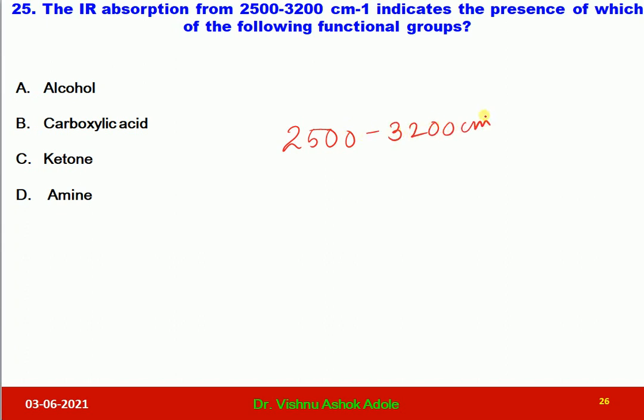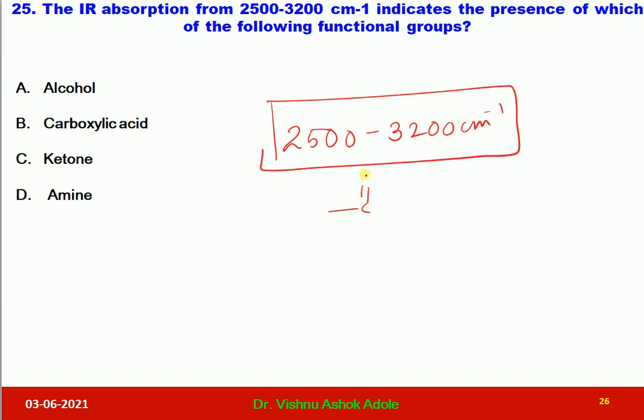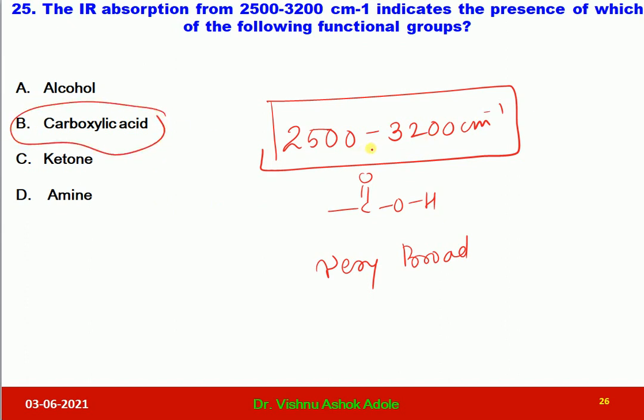In this wide region, there is the OH group of carboxylic acid, which shows a very broad signal in the IR spectrum. So it is given in option B. This wide range is present in carboxylic acid.